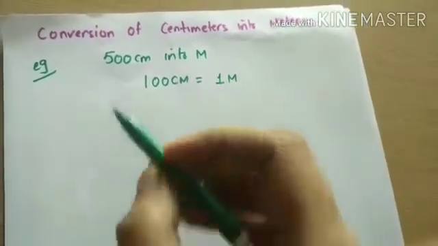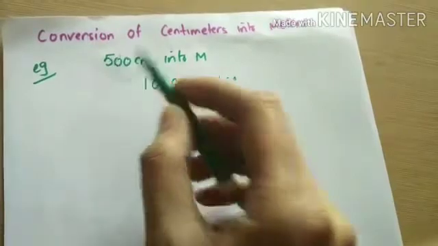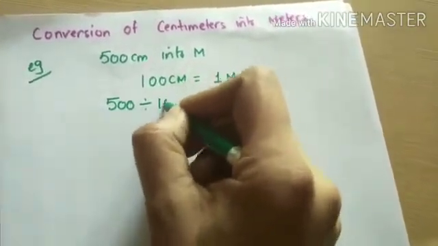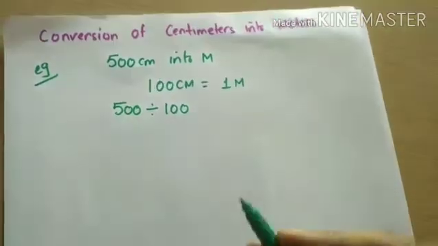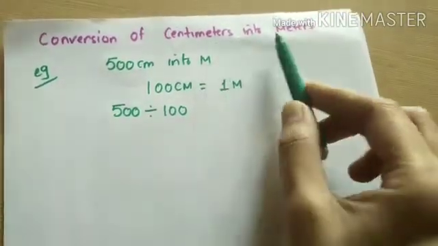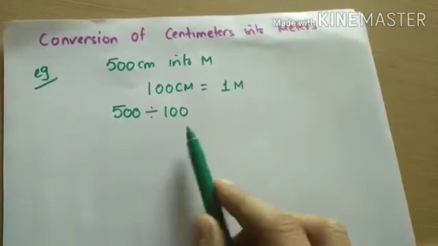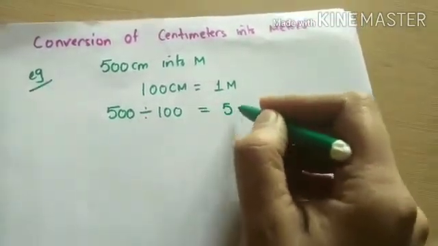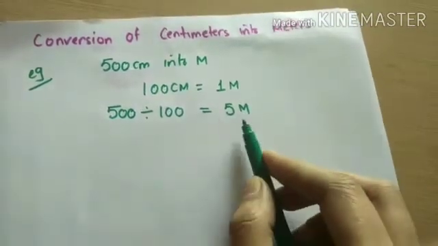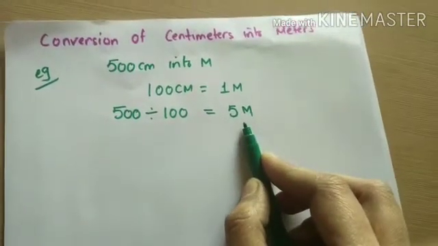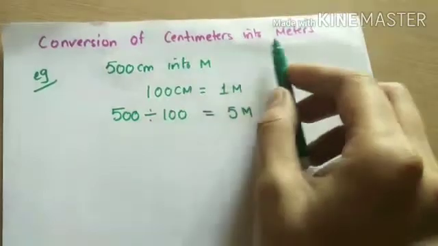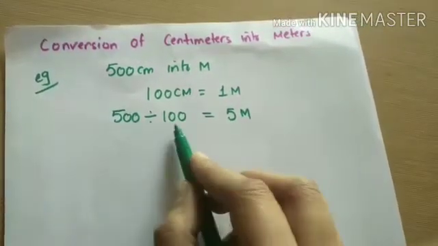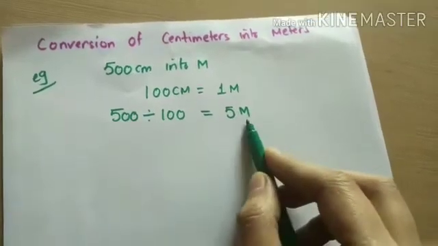So in this method 500 is given, so 500 will be divided by 100. To convert a smaller unit into a bigger unit, we will divide by 100. So it will be 5 only. So the answer will be 5 meter. Dividing by 100, 2 zeros will be removed. That will be 5 meter.